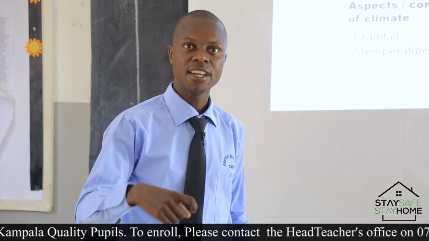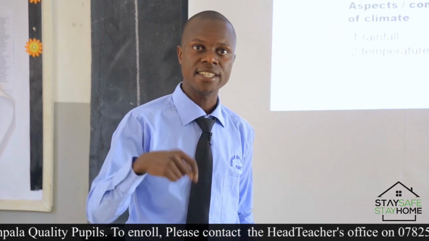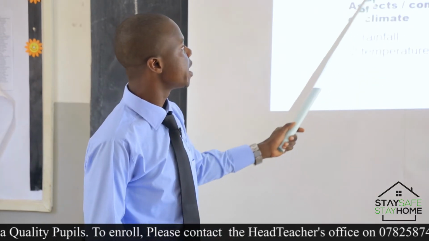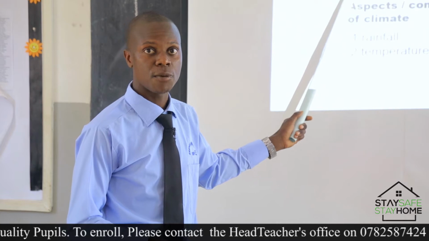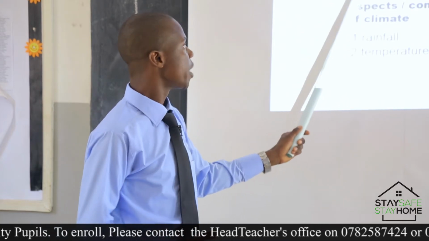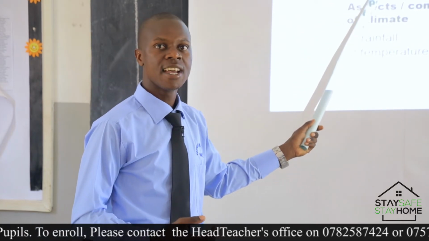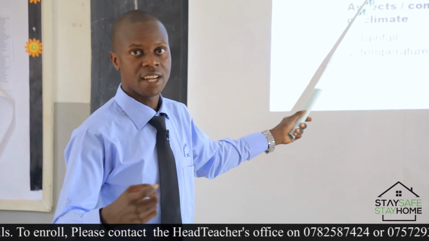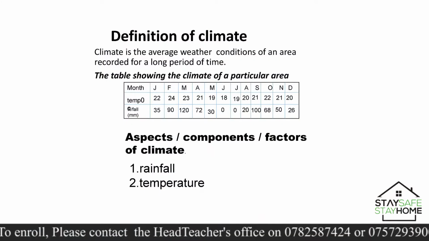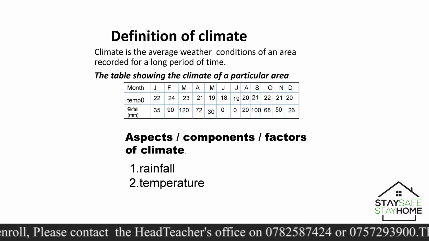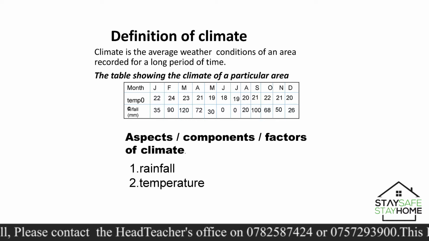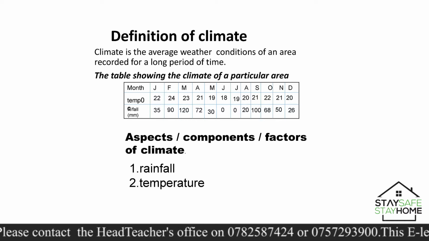Then they divided by the number of days in January. When they divided, they came up with 45, and that's what we regard as the average. So if they were to distribute the millimeters of rainfall experienced in January per day, each day would receive 35 millimeters.